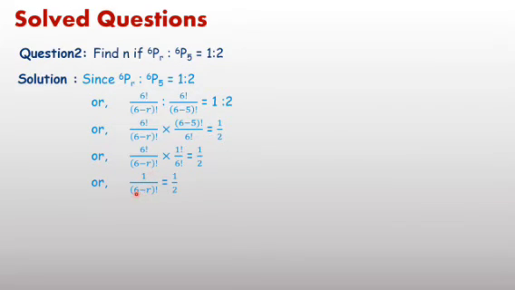Therefore 1 upon factorial 6 minus r equals 1 upon 2. Taking the reciprocal on both sides, factorial 6 minus r equals 2, and 2 is equal to factorial 2. So factorial 6 minus r equals factorial 2. Therefore 6 minus r equals 2 and r equals 4. In this way, you can solve questions based on permutation. Now some questions for practice.